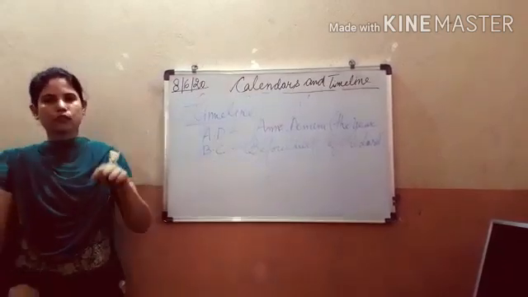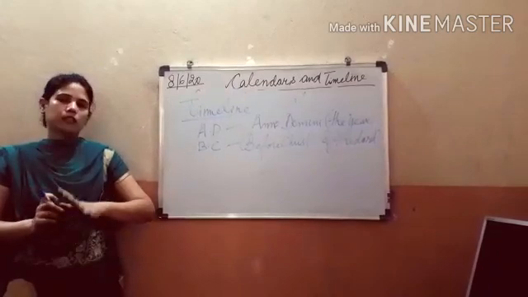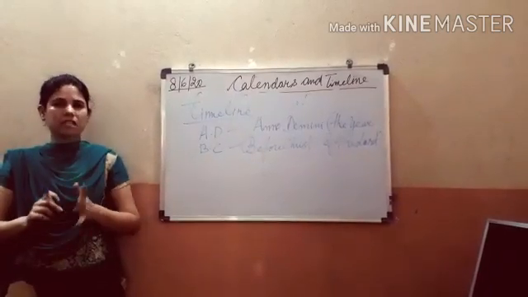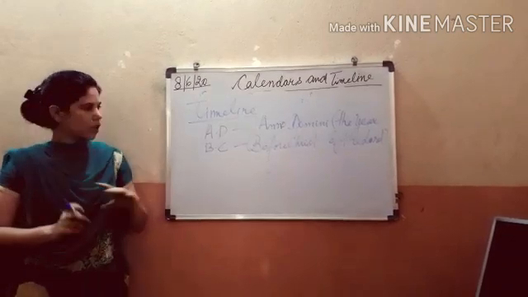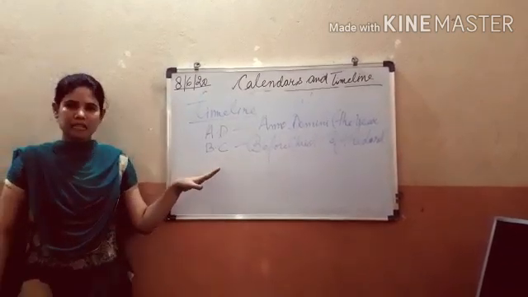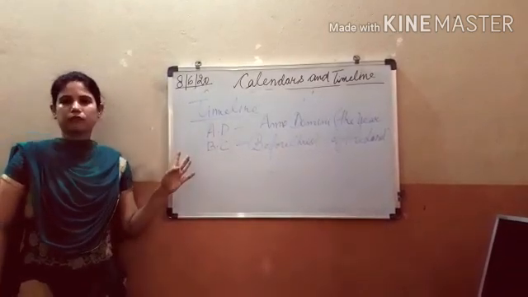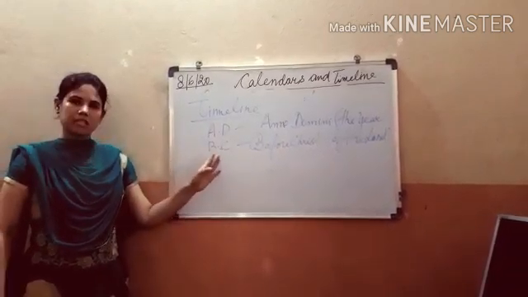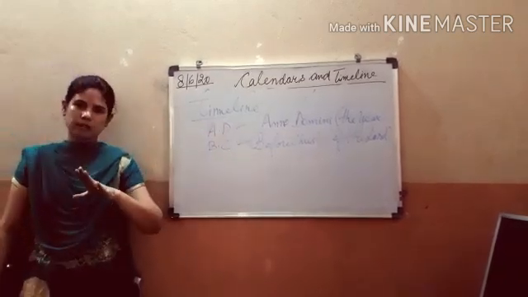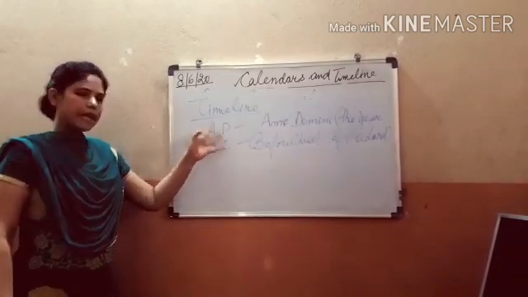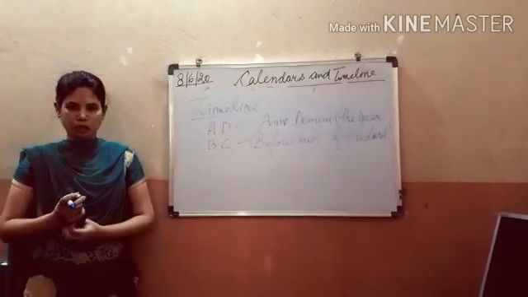Now taking the birth of Christ as a focal point, they divided the dates. It was easier for them to put the abbreviation after the dates. What all events happened before the birth of Christ, they started putting BC with the dates, and what all events took place after the birth of Christ, they started using AD with the dates, that is Anno Domini, the year of the Lord.